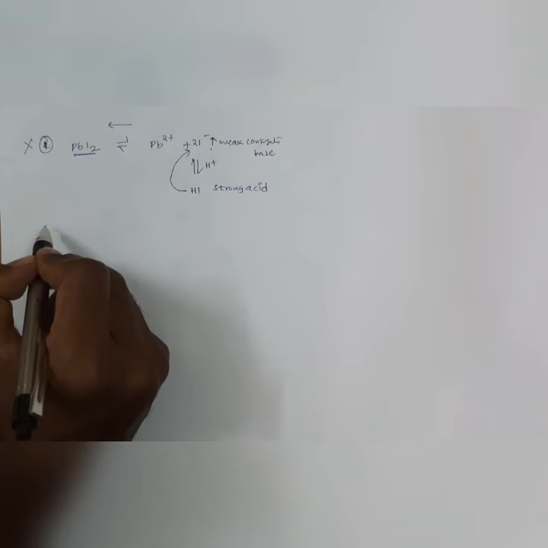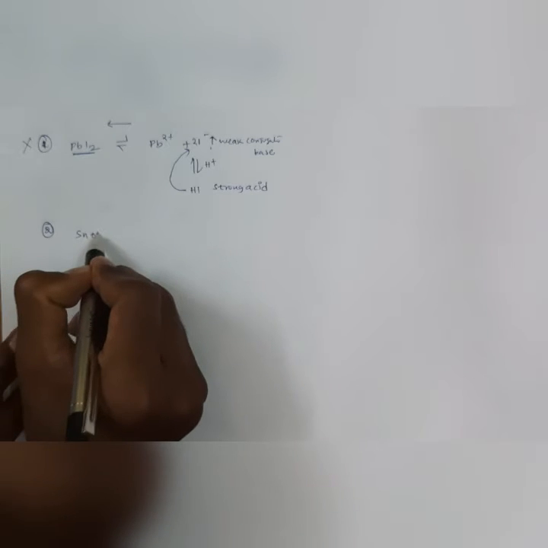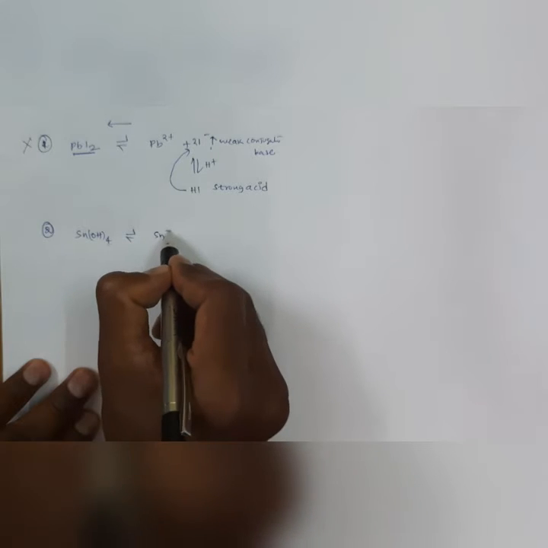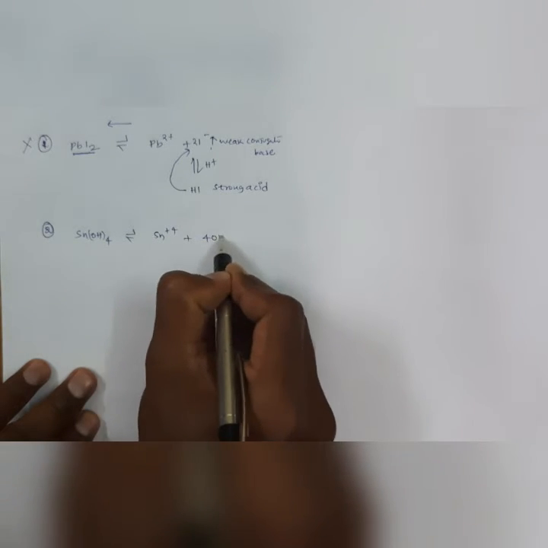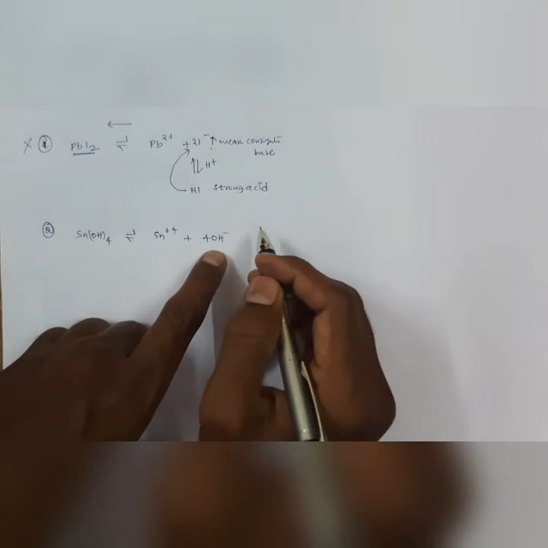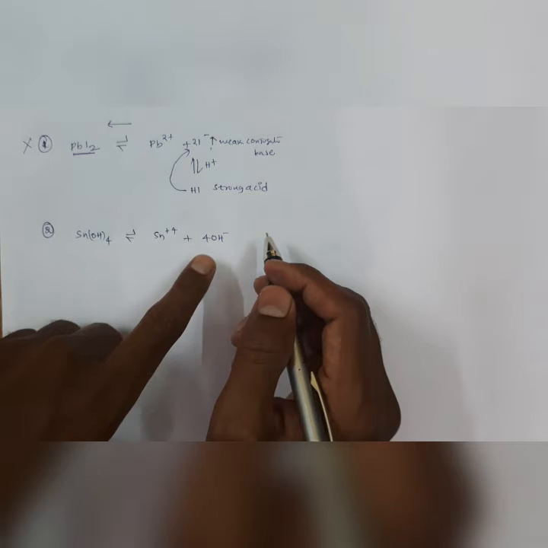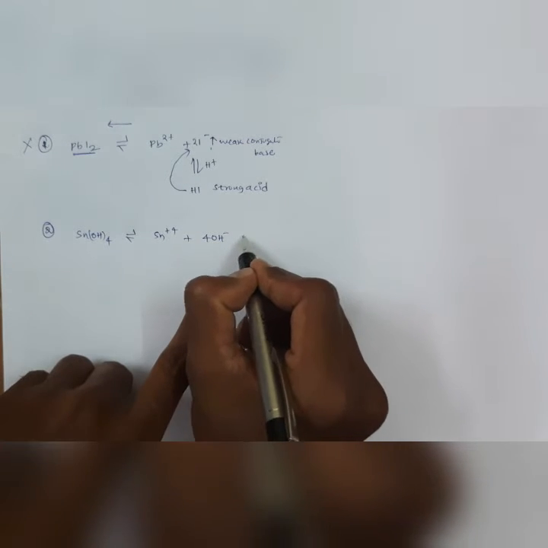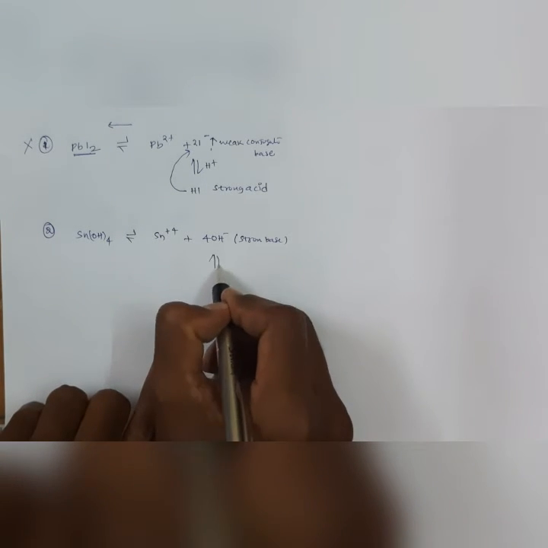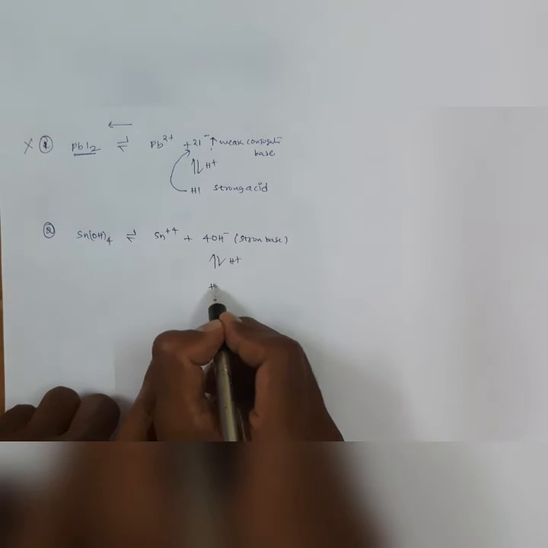Take another example: Sn(OH)4 dissociates into Sn4 plus and 4 OH minus. The condition is that for higher solubility the salt must contain a strong conjugate base. Here OH minus is a strong base. In the presence of H plus in acidic medium, OH minus reacts with H plus and forms water.